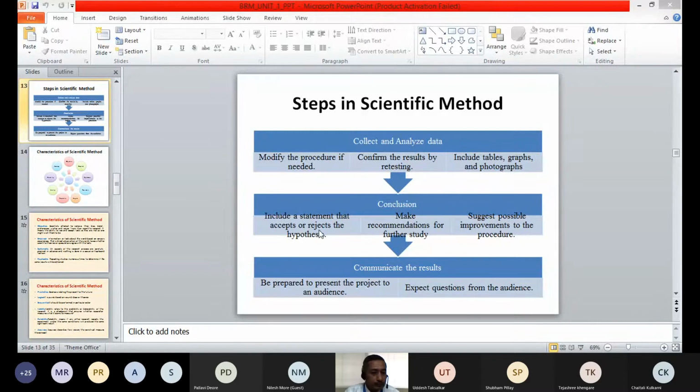And lastly, in the scientific method, what we have is communicating the results. So whatever results we have received, be prepared to present the project to the audience, and expect questions from the audience.